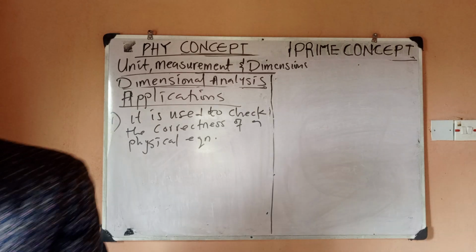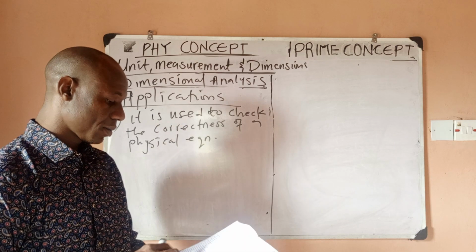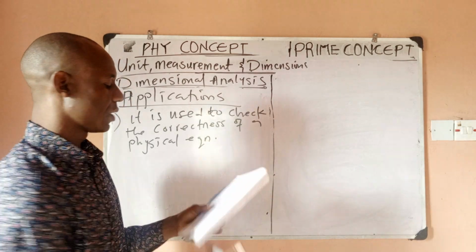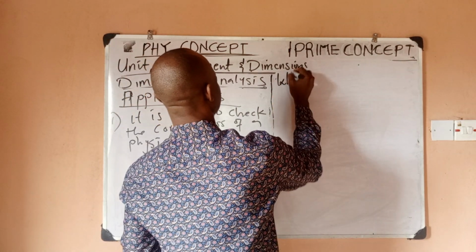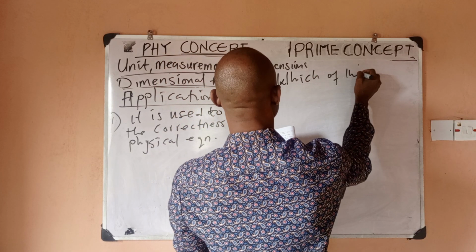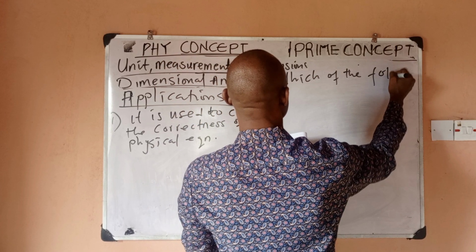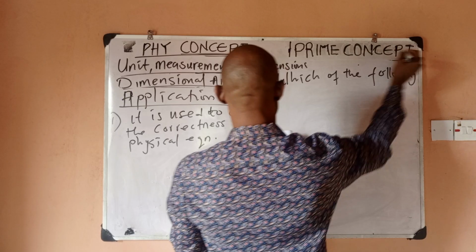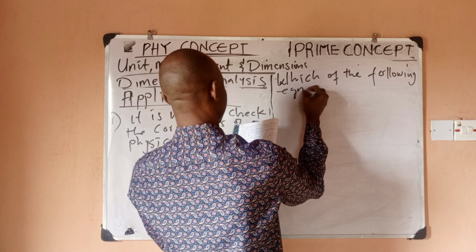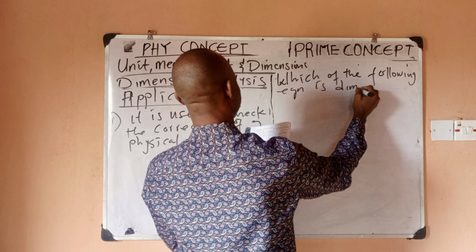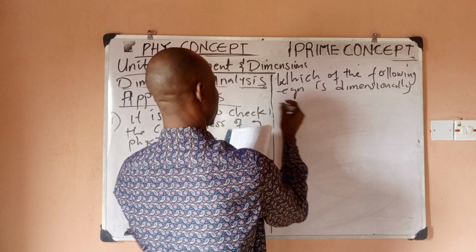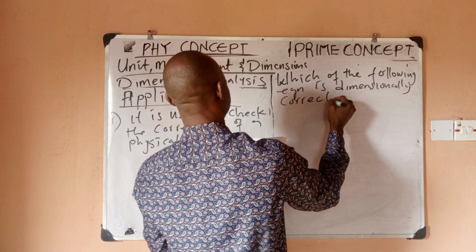So I have this question. So the question says, which of the following equations is dimensionally correct? That's the question.